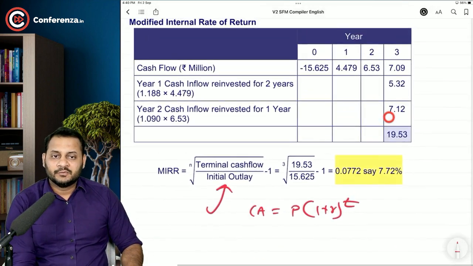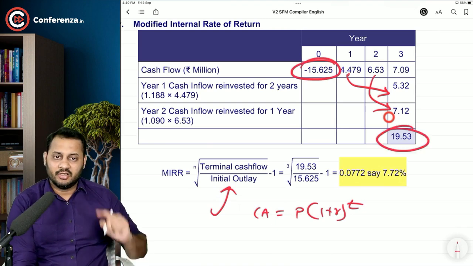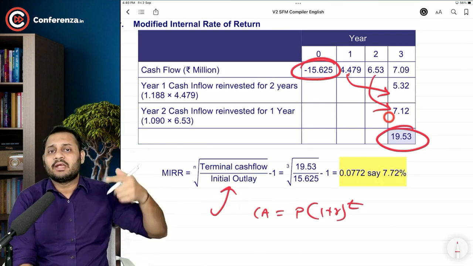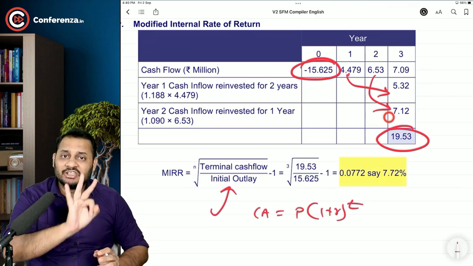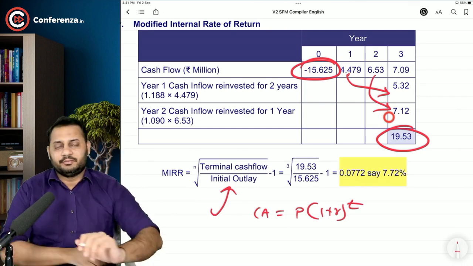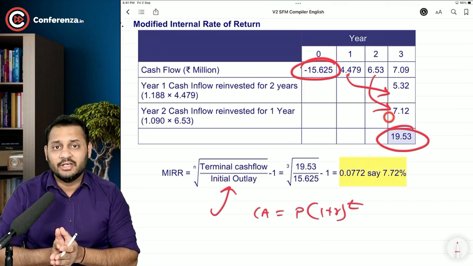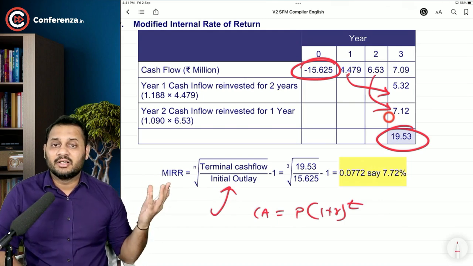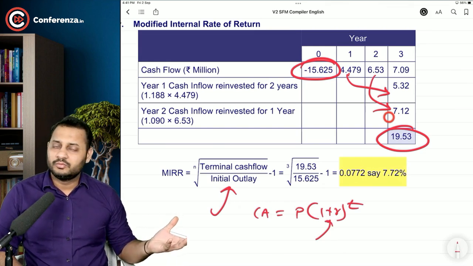You got it? So what you did is you brought this cash flow to this point, this to this point, and there are only two cash flows left: 15.625 at the beginning, 19.53 at the end. Now you are thinking at what rate 15.625 becomes 19.53 in 3 years, and that's your modified internal rate of return. What is the definition of modified internal rate of return? A rate of return which will make the principal value equal to the compound amount in the given time frame. This is nothing but the R in the time value of money. Is that difficult? No, it's not difficult.